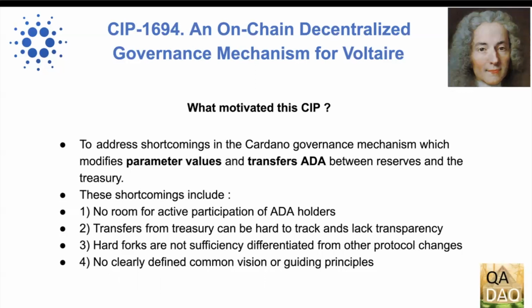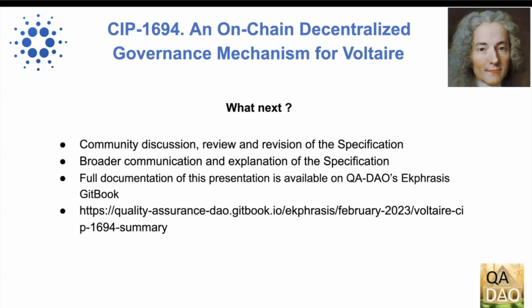These shortcomings include no room for active participation of ADA holders, transfers from Treasury can be hard to track and lack transparency, hard forks are not sufficiently differentiated from other protocol changes, and there's no clearly defined common vision or guiding principles. But what next?